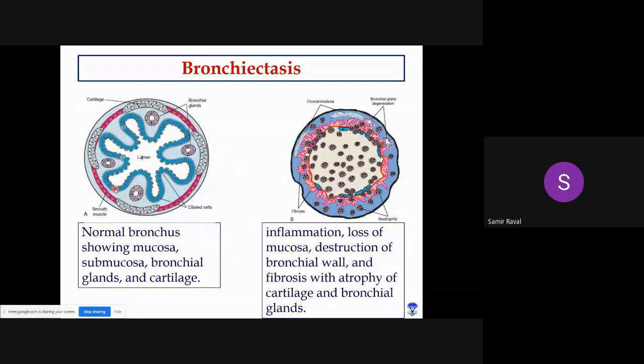So ultimately the lumen of a bronchus or bronchi will get enlarged, and ultimately they will be filled with the exudate, and this is known as bronchiectasis. And what happens if the lumen of these bronchi or bronchioles is obstructed with the exudate or any foreign material? What will be the sequelae of this bronchiectasis?